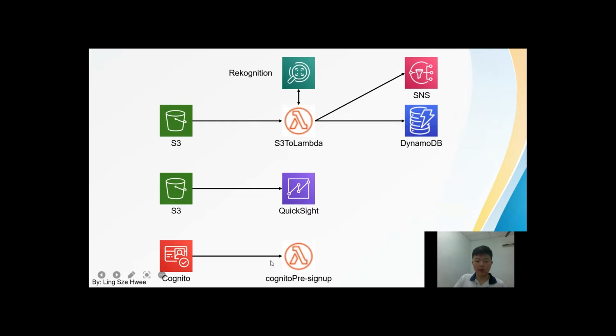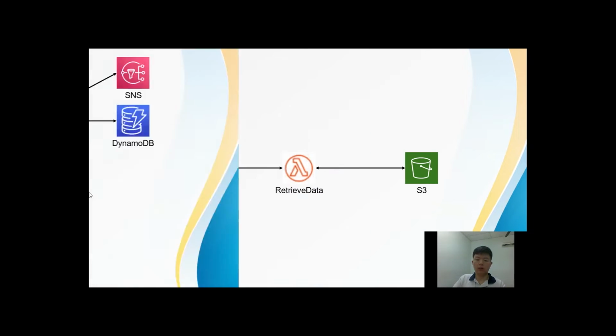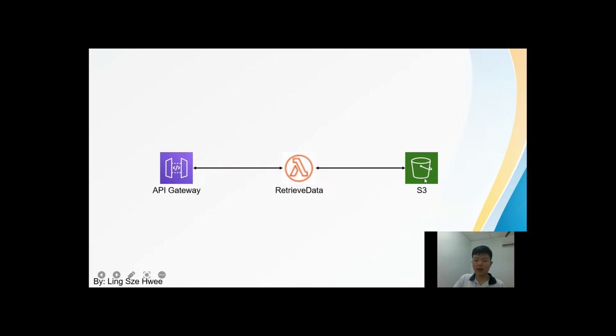The next one, Cognito pre-sign-up. This Lambda function is used so that Cognito will not have to do email verification for every new user sign-up. Lastly, API Gateway to retrieve data from S3. API Gateway is used to generate an API, and the endpoint of this API is retrieve data. The API will call this retrieve data function, which will get data from S3 and send it back to the farmer, the user itself. That's all for the architecture diagram.